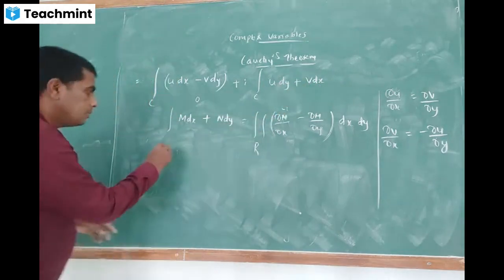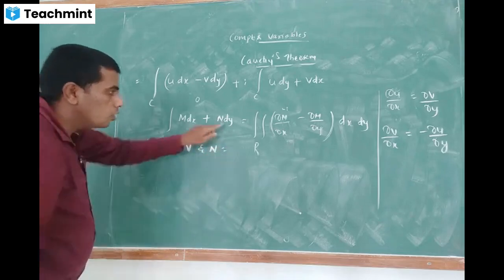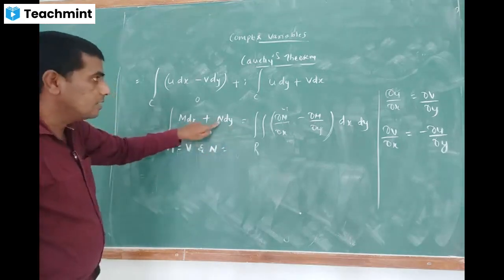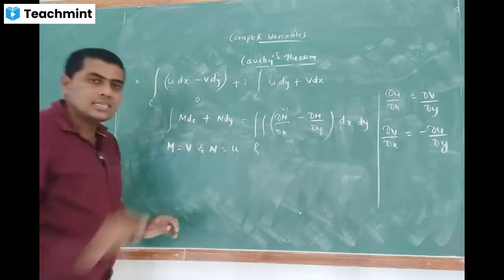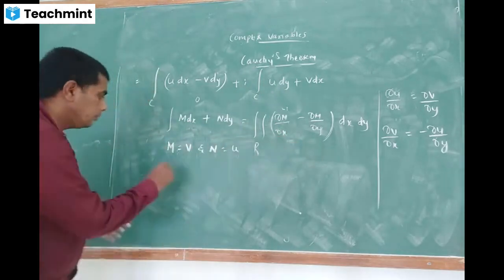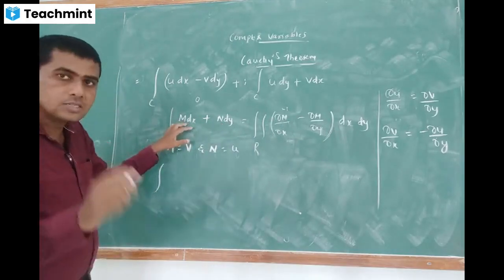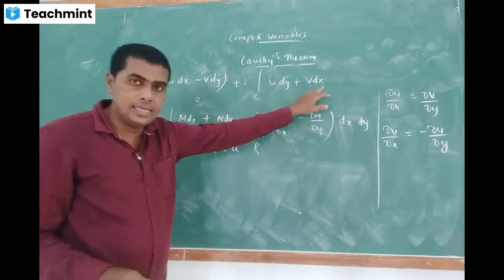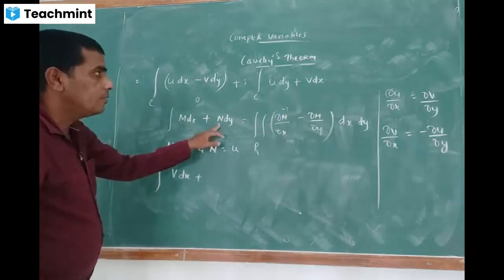Therefore, m is equal to v, and what is n? The coefficient of dy is considered as n. So the coefficient of dy is u, so that is considered as n here. Is it clear? So this I am going to substitute here. Therefore, m dx plus n dy. M dx first I should write, so I will write v dx plus n dy, which is u dy.